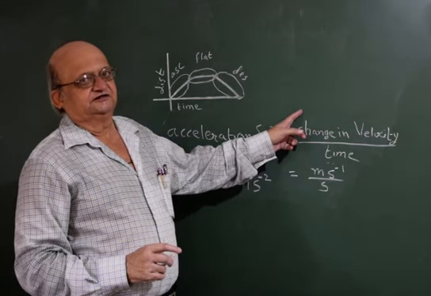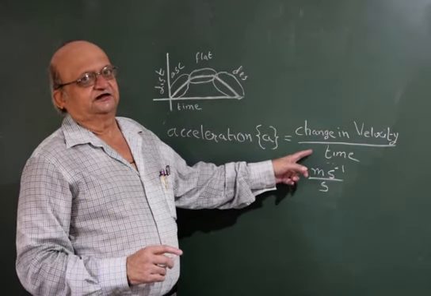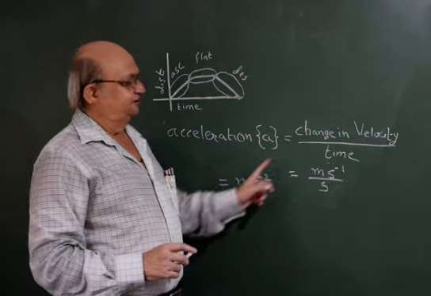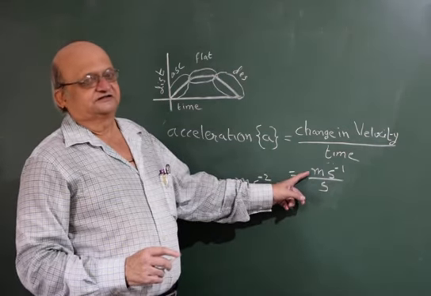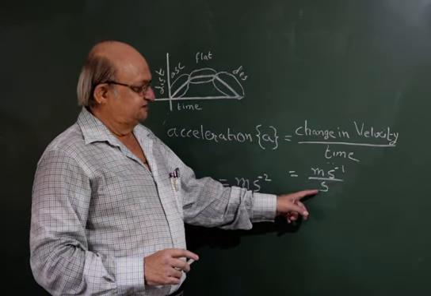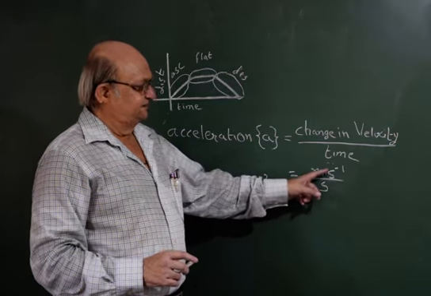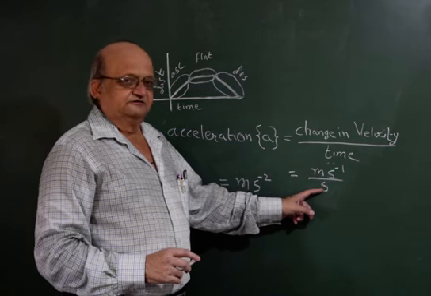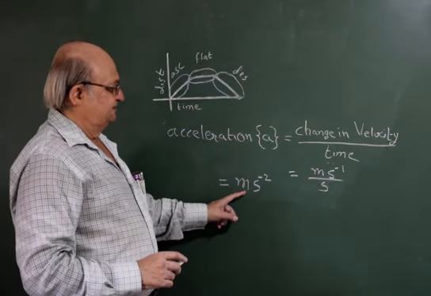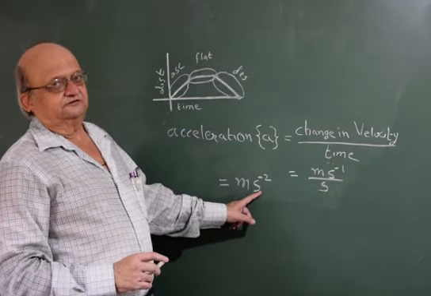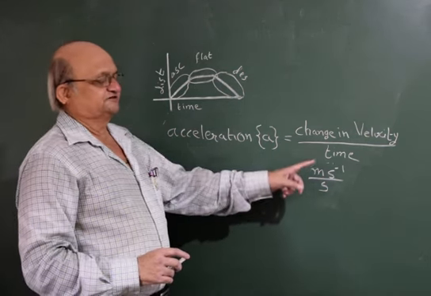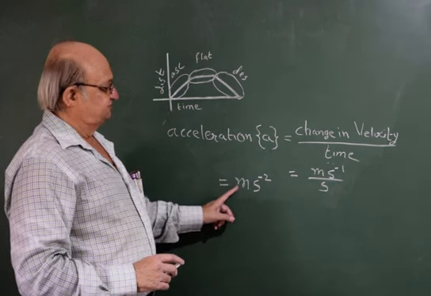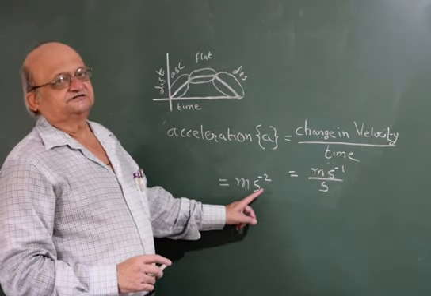Change in velocity per unit time. The unit, because the velocity is measured in meter per second, time is measured in second, it will be meter per second, which can be written as meter per second square. So velocity, we have meter per second, acceleration, we have meter per second square.